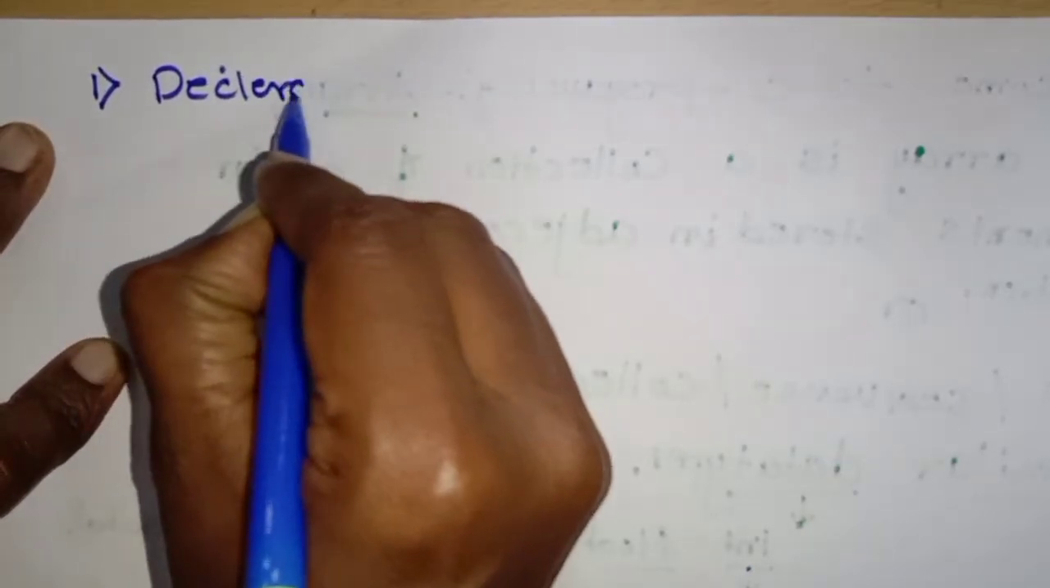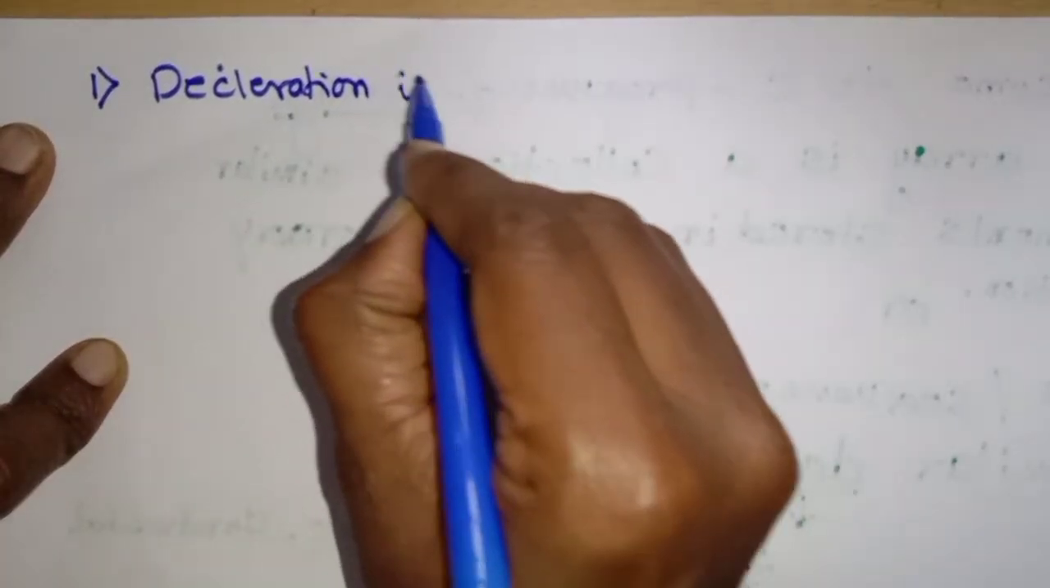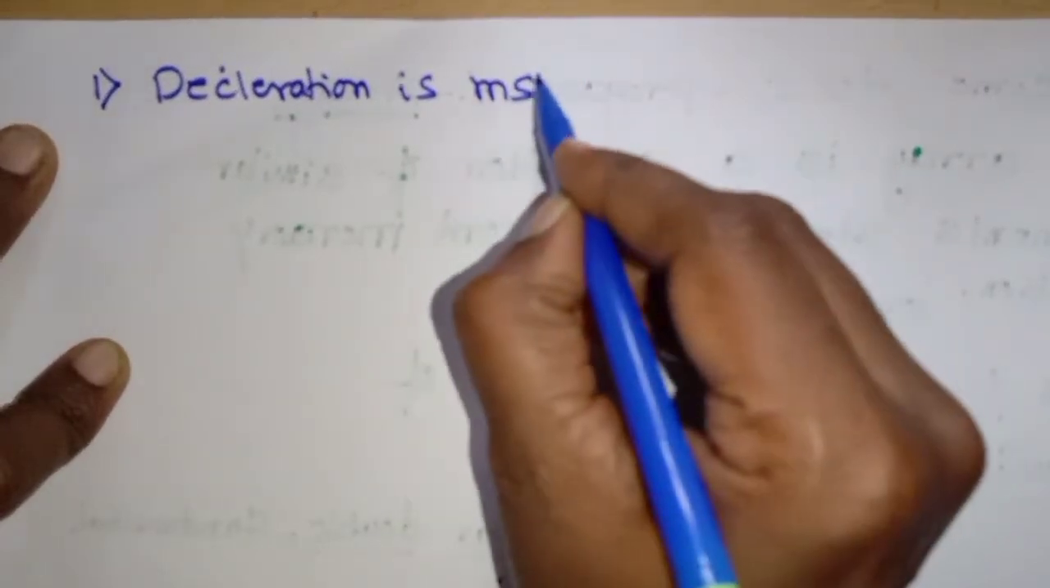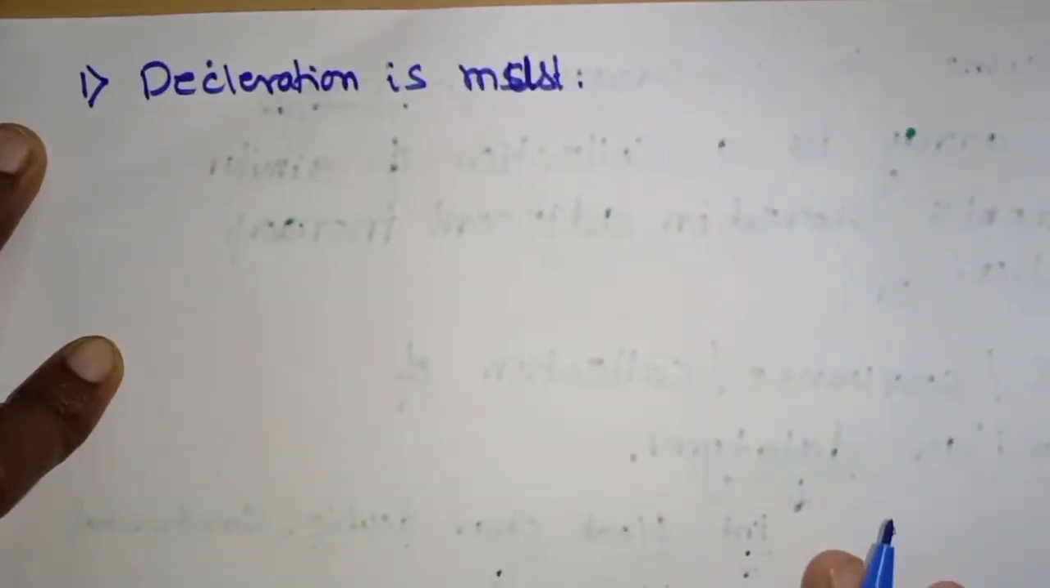Now, let us move to the important things about arrays. The first important thing: whenever you are using simple variables in a C program, what is important? You should declare them before using. In the same way, an array is also declared before using. So the first one is that declaration is a must. M-U-S-T.